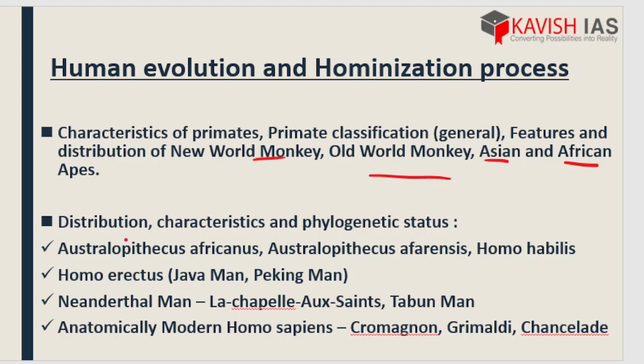Next we have the distribution, characteristics and the phylogenetic status. That is, here we have Australopithecus africanus, Homo erectus, Neanderthal man and modern Homo sapiens. All these are nothing but primates again.